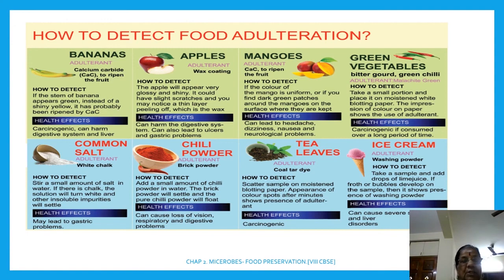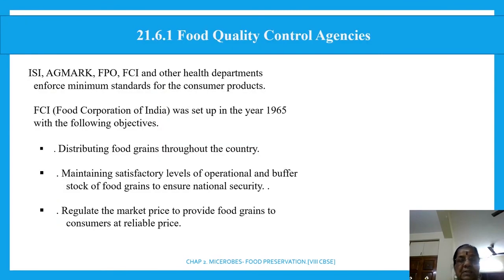Same way, common salt is mixed with white chalk powder. Same way, chili powder has brick powder added. And tea leaf has coal tar or old used tea added. Right? Same way, there are different methods of adding adulterant to the food which spoil the food. So we must be careful, because everything will have a health effect. All of them will have the health effect. I hope you understand. The next one, it is food quality control.